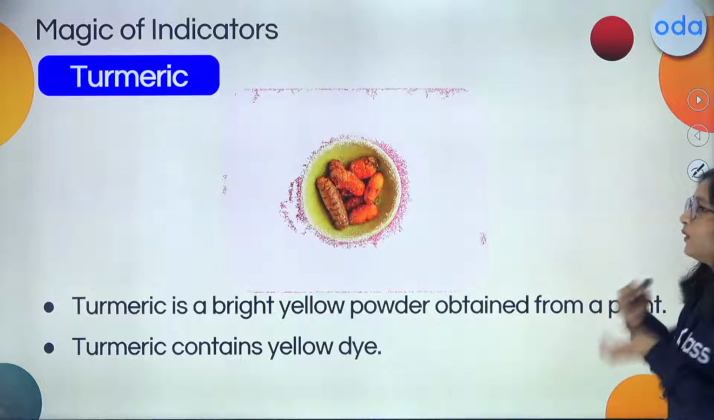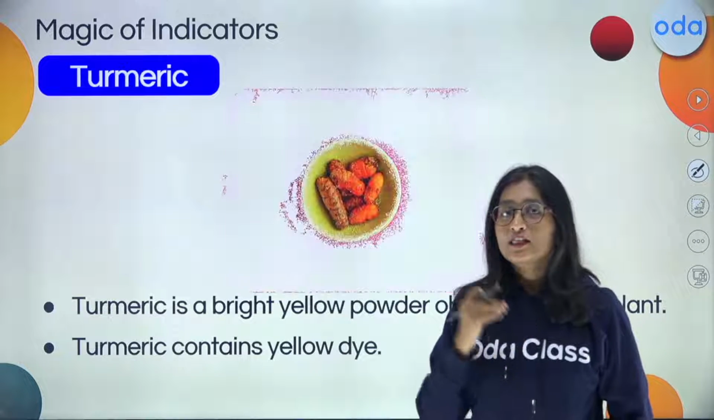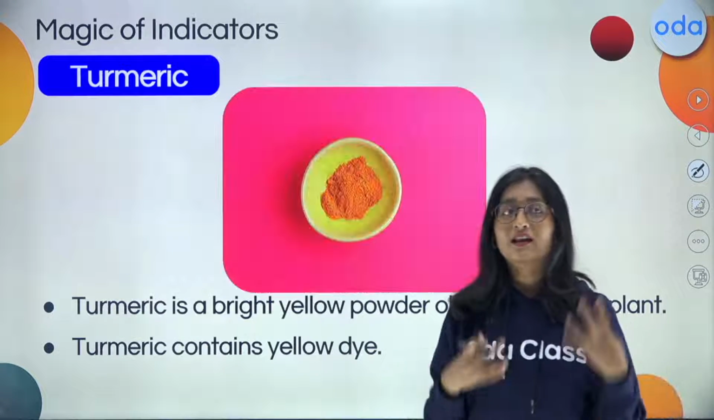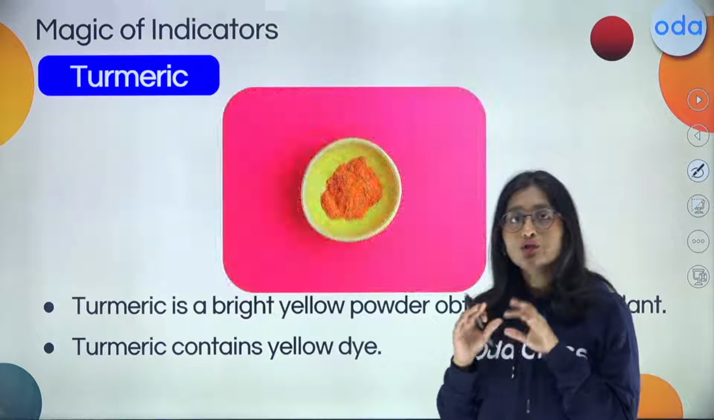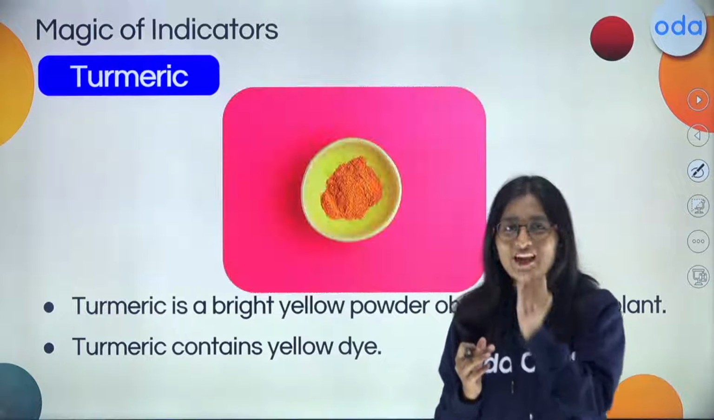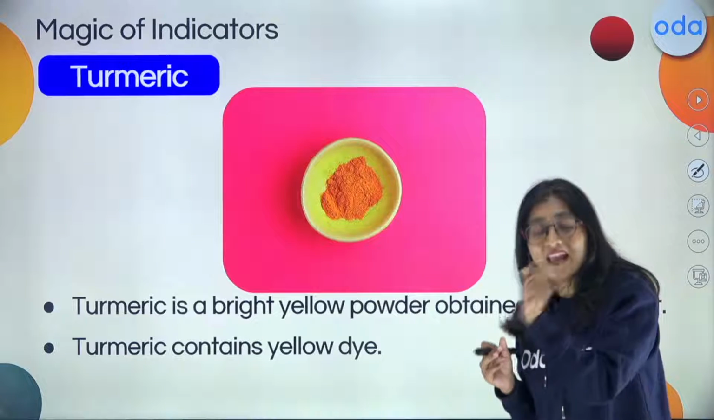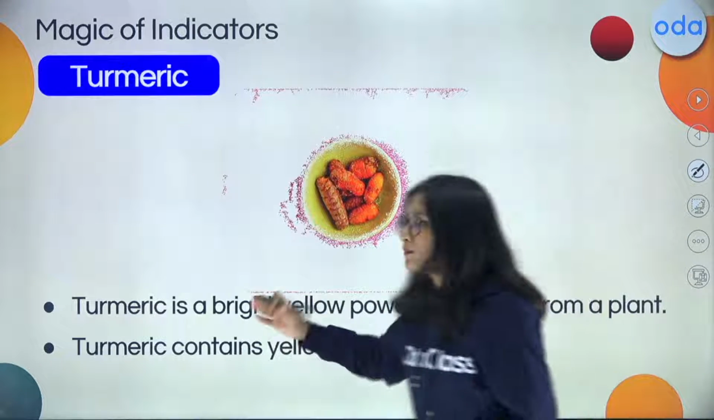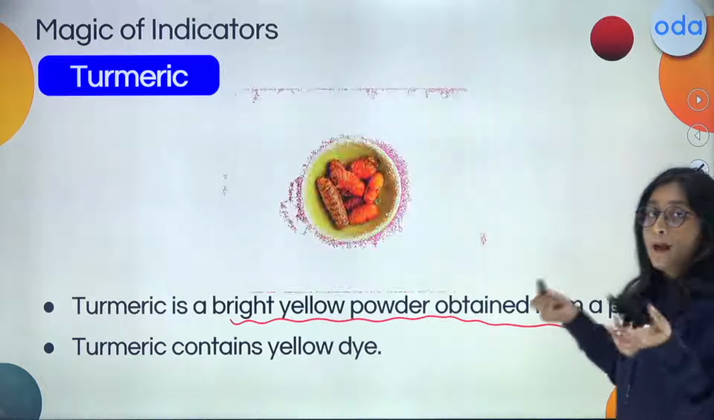Now, when we are talking about the second natural indicator, that is the turmeric, the same haldi which is found in everybody's kitchen. If you look into this turmeric, it also shows some changes, but it shows changes whenever the basic solution is added to it, whenever the base is added to it. So the turmeric is what? It is a bright yellow powder obtained from the plant.